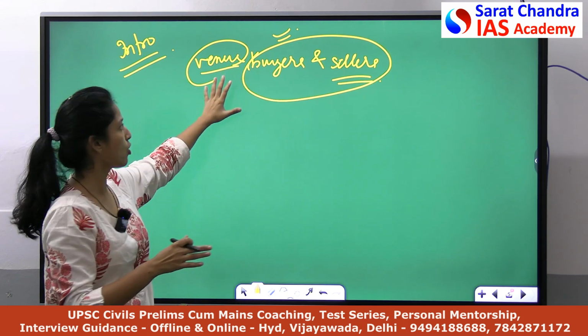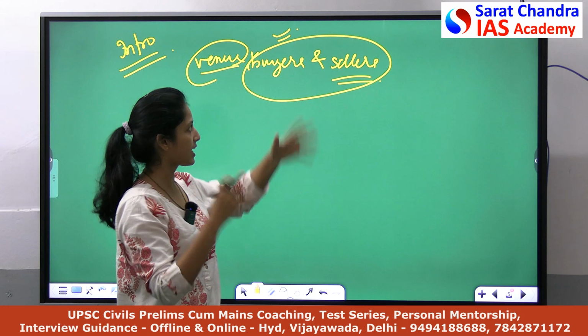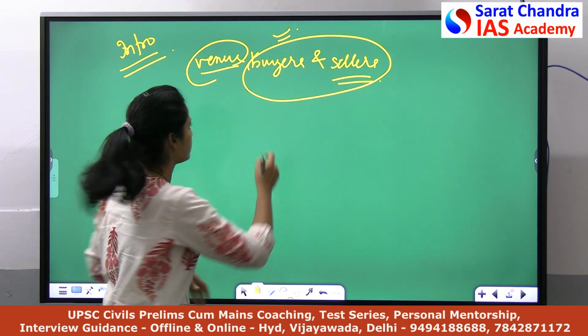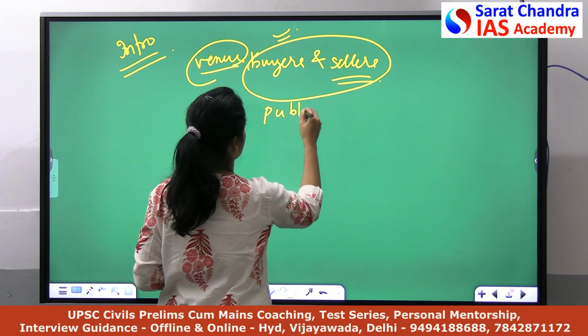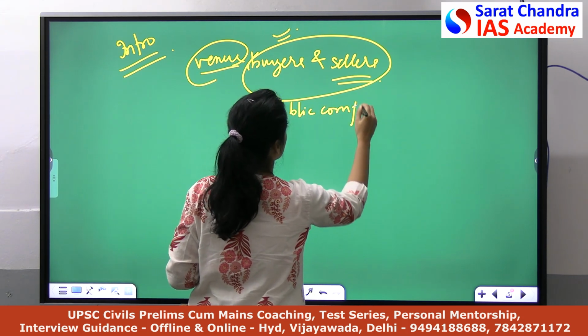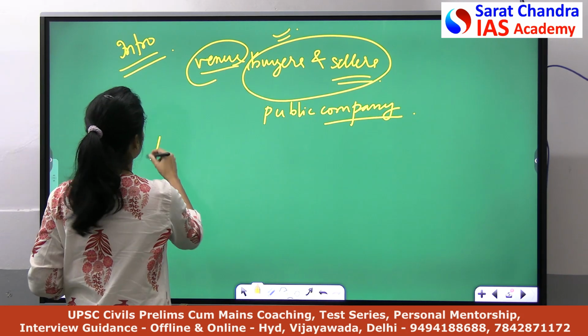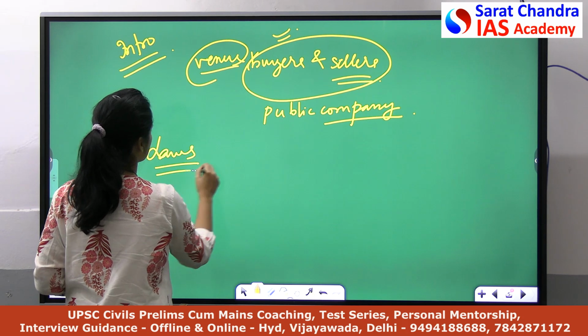So what is happening in the stock market? The buyers and sellers meet together to exchange the shares of public companies, right? Okay, so I have discussed what the stock market is. Now I will discuss the laws governing the stock market.